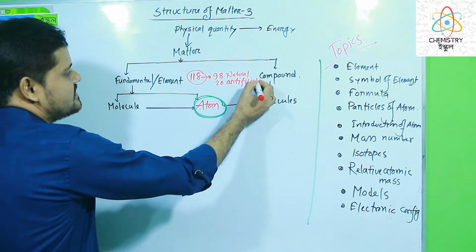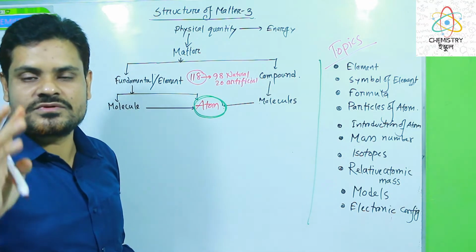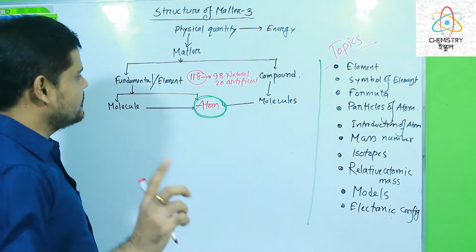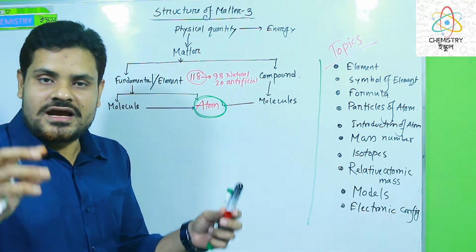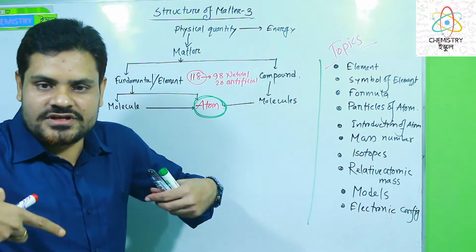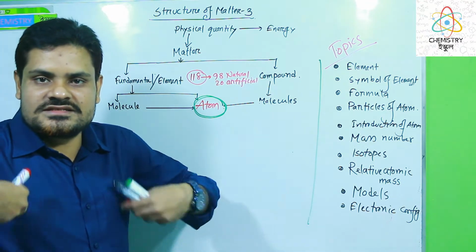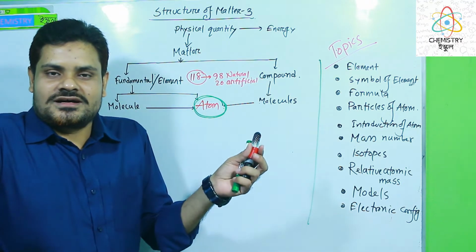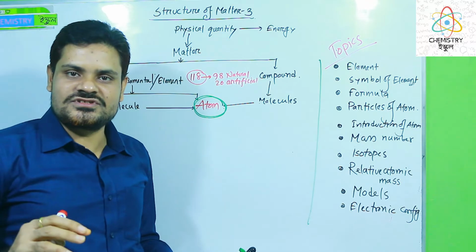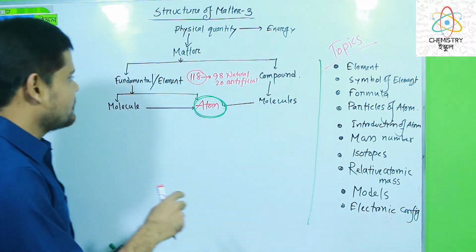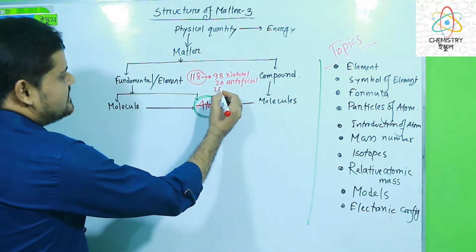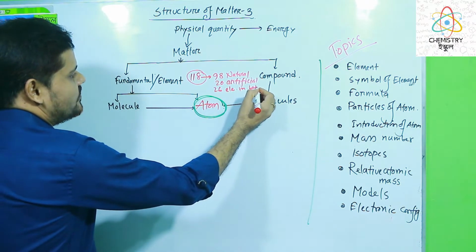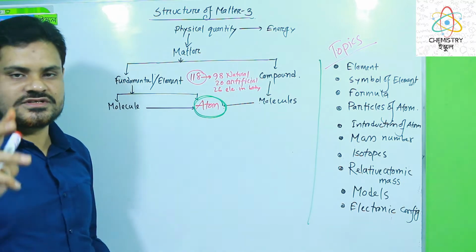We can get these 20 elements from the laboratory, and you will be happy to know that we have 26 elements in our body. If we analyze our body, then we can get 26 elements. So chemistry is connected with life. Here, 26 elements in our body. This is the information for your multiple choice questions.